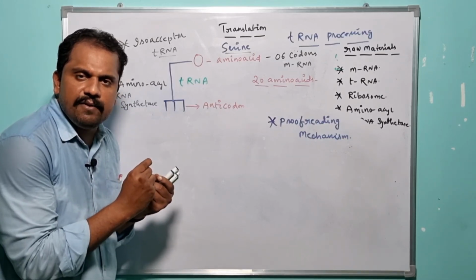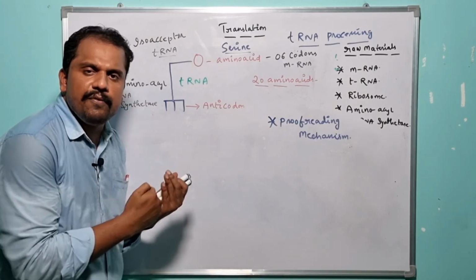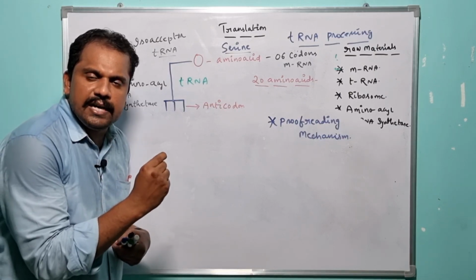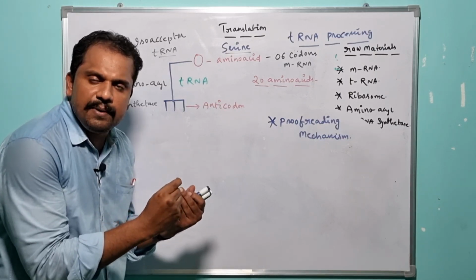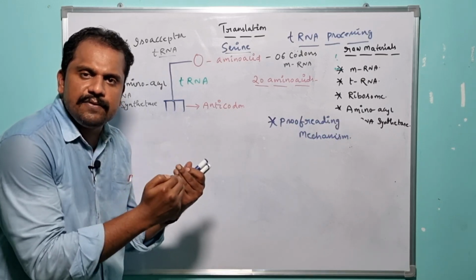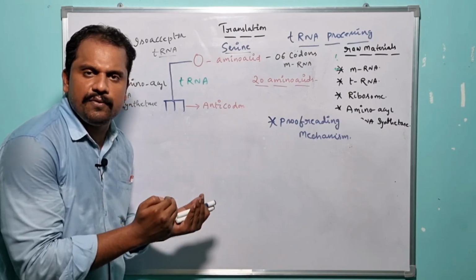So by taking the advantage of the proofreading process, the misincorporated nucleotides which were recruited during replication or transcription get successfully discarded.